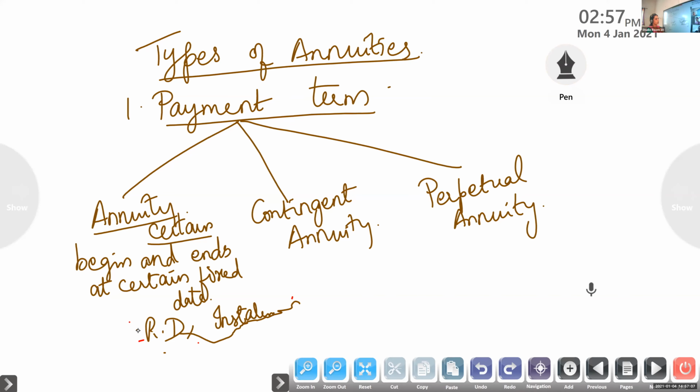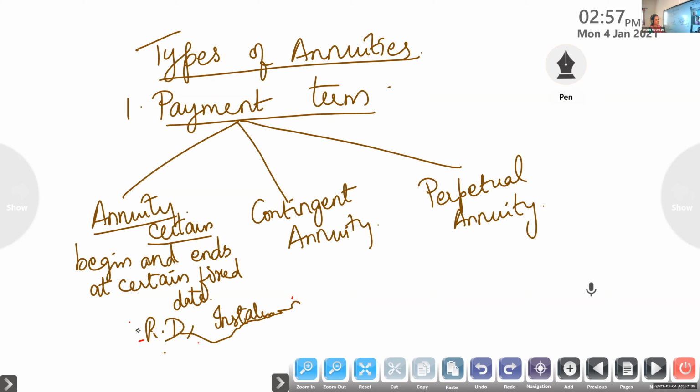We cannot mention the date in advance, but we know around 20 or 24 years she will be getting married. So at least for 20 years I want to make this. We don't know the correct ending time, so that's what we call contingent annuity. Example is an insurance policy for the marriage of a son or daughter.